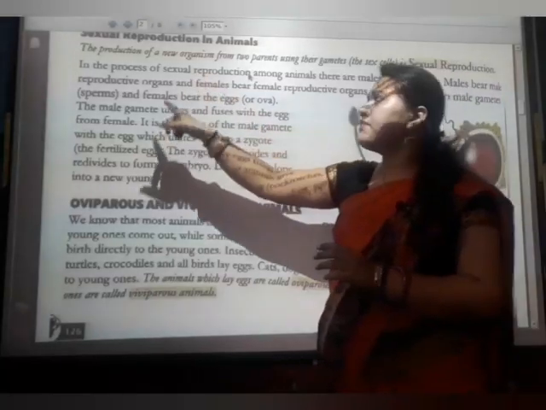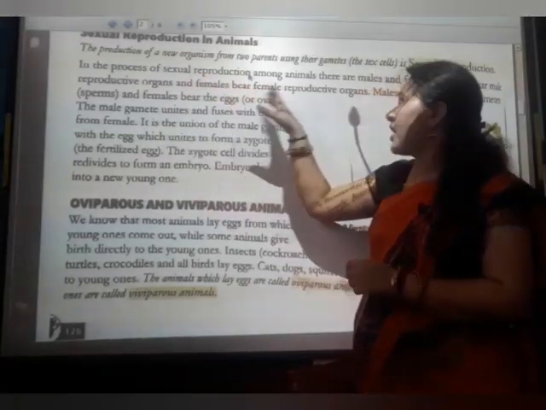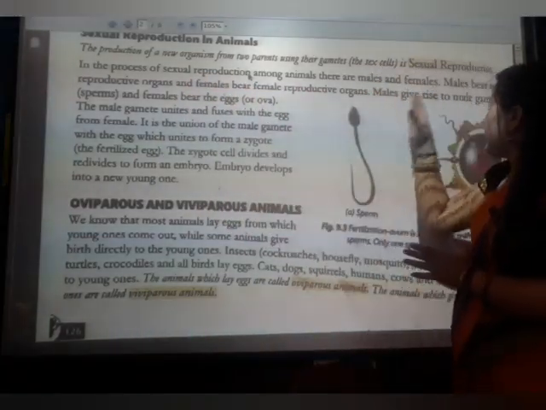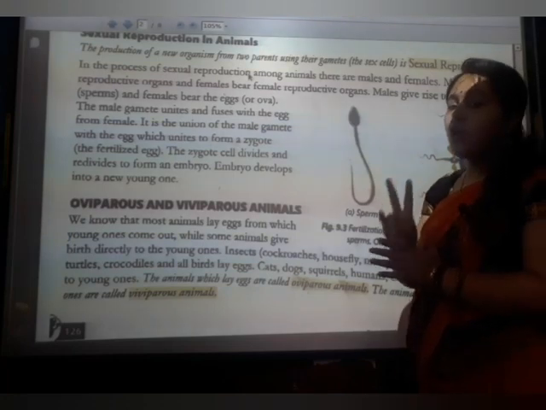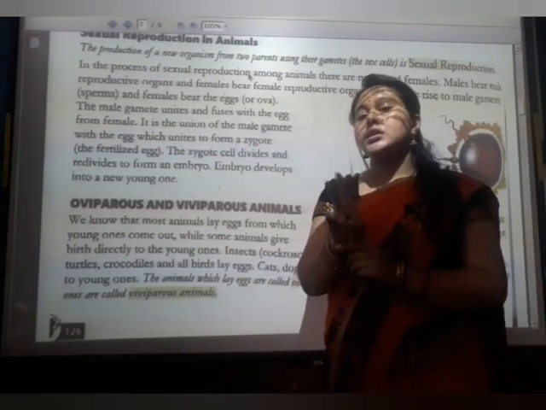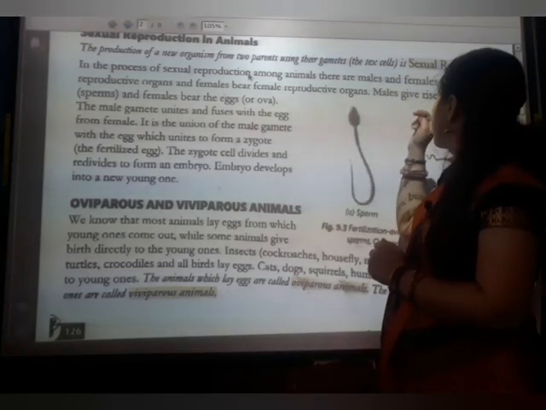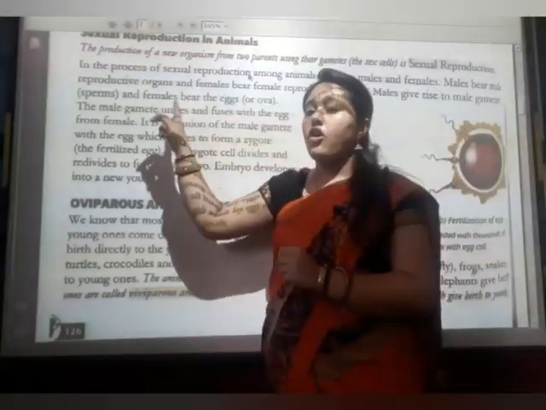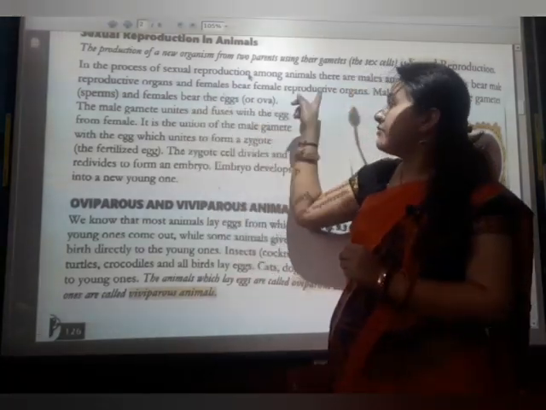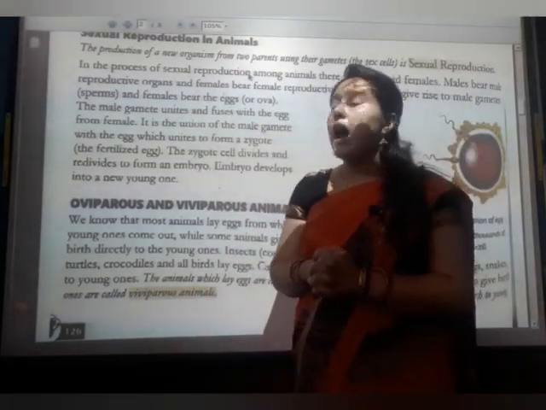So in sexual reproduction among animals, there are male and female, two organisms of opposite sexes, required. The male bears the male reproductive organ and the female bears the female reproductive organ.